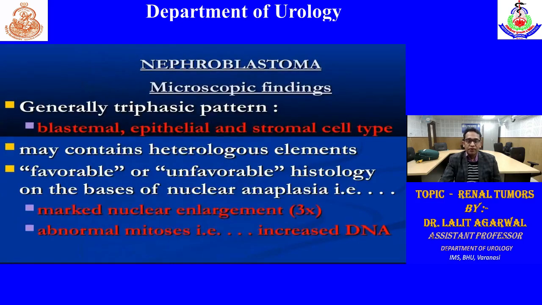What are the microscopic findings? I already told the triphasic pattern: blastemal, epithelial, and stromal cell involvement. According to the involvement of these, there can be favorable or unfavorable histology. We classify according to the stromal cell component, nuclear aneuploidy, nuclear pleomorphism, abnormal mitosis, or increased DNA. These are poor prognostic factors.